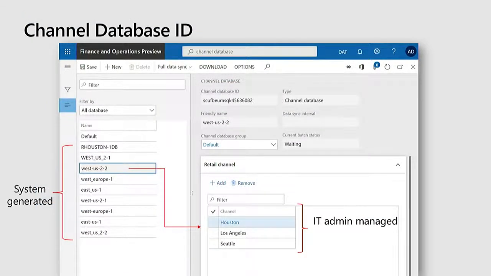This is the configuration as it looks on the head office. On the head office, you may be familiar with an entity called the channel database. In our historical on-prem world in AX 2012, we had a similar entity called channel database. And in that, we expected customers to manually configure this entity after they had already installed SQL Server, installed the database, gotten the connection string, you know the deal.